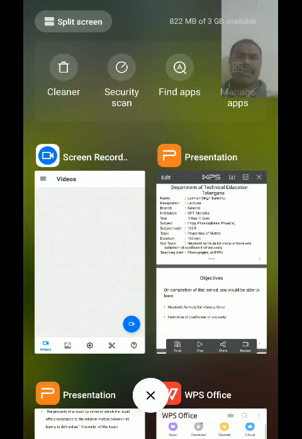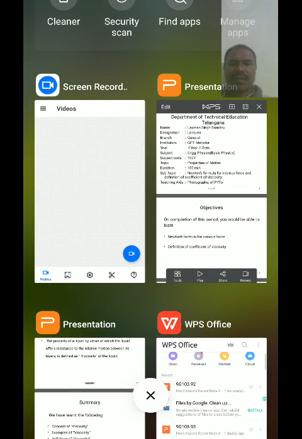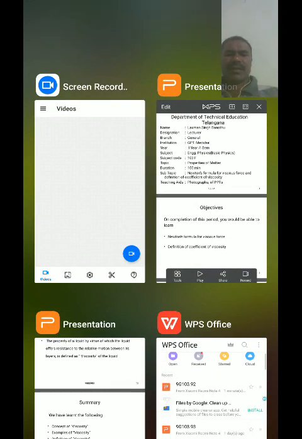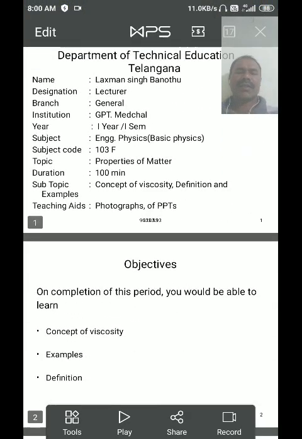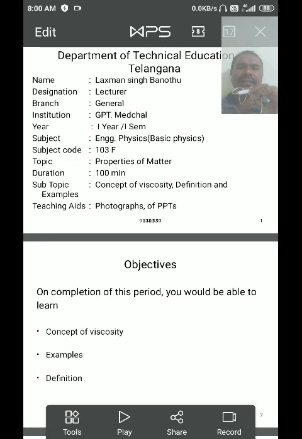In the previous class, we discussed the properties of matter: deformation, deforming force, rigid body, and the properties of elasticity and plasticity. We defined strain, the types of strain and stress, and Hooke's law, and defined the modulus of elasticity.